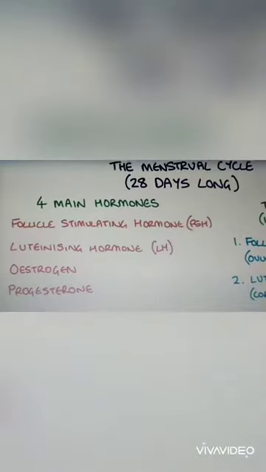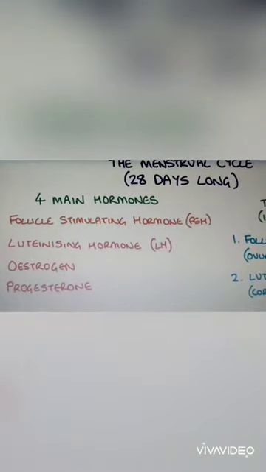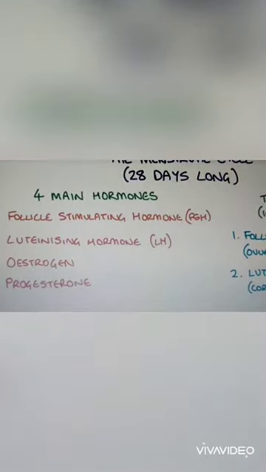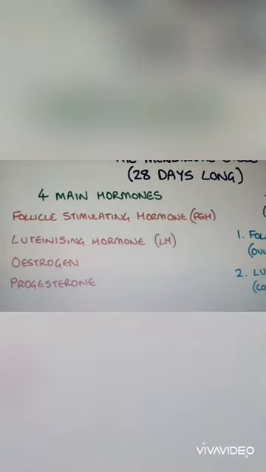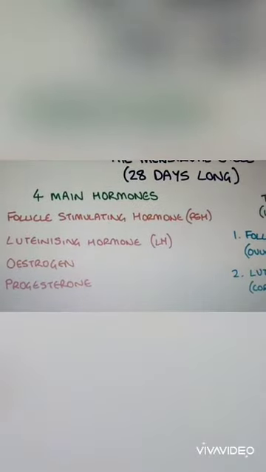Good morning everyone. Today we are going to learn about the next topic in the female reproductive system, that is physiology of the menstrual cycle. As you know, the menstrual cycle will continue for 28 days, and the main hormones which affect this menstrual cycle are follicle stimulating hormone, luteinizing hormone, estrogen and progesterone.